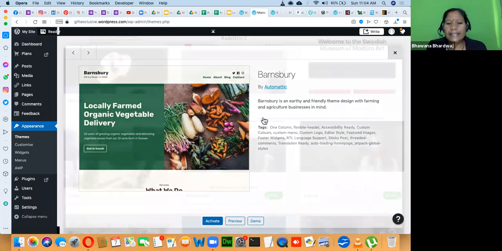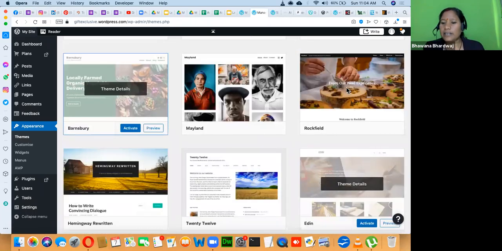You can choose any theme. Initially, when you are just getting started and learning, I will give you a list of the top 10 themes for WordPress. Use any of these themes and stick to that theme for the next 90 days. Don't keep changing the theme every day. I will give you a variety of themes for online store, education, gifting, and you can choose one theme and work on it for the next 90 days.